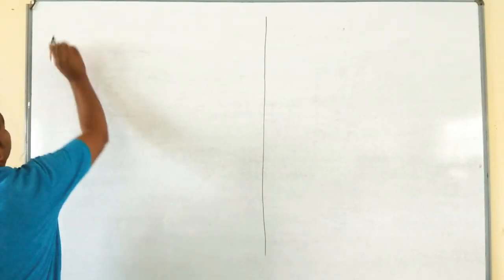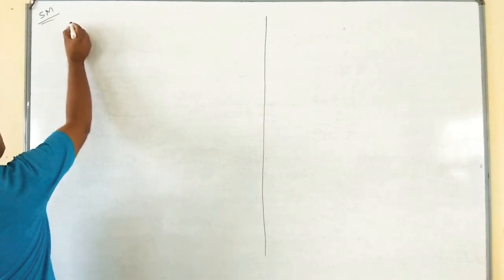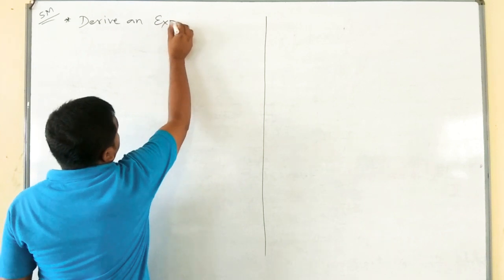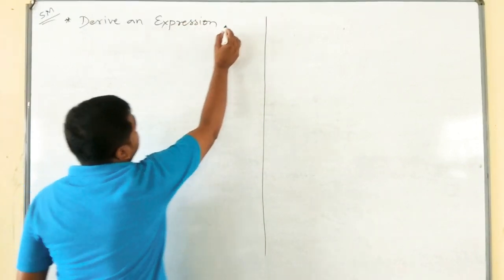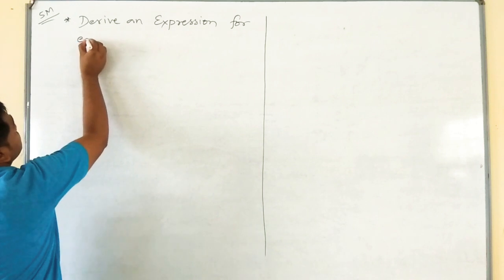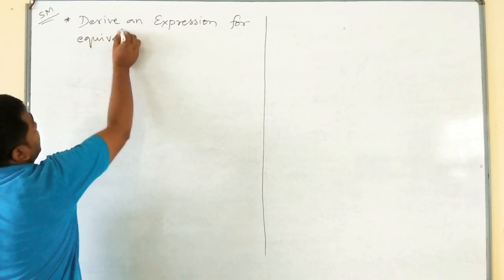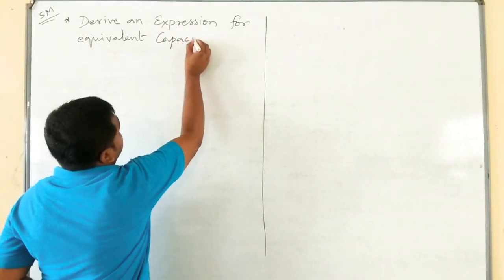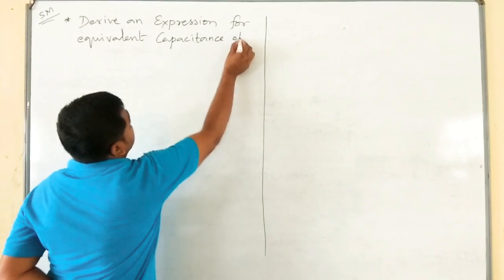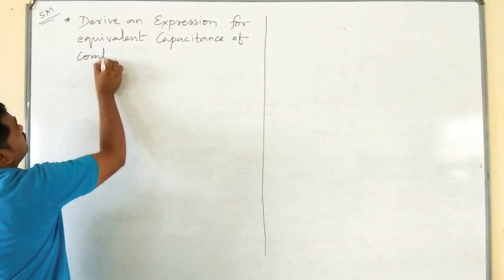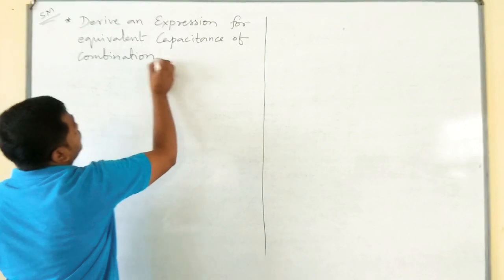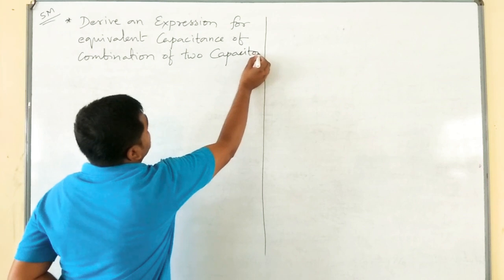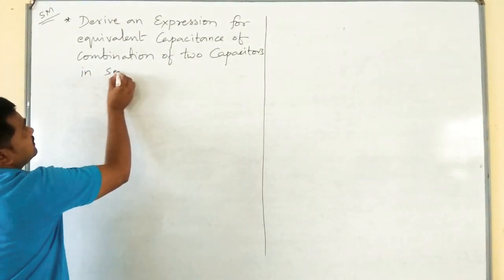As I said, a very important question for 5 marks: derive an expression for equivalent or effective capacitance of a combination of 2 capacitors in series.